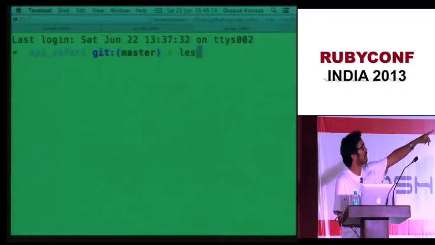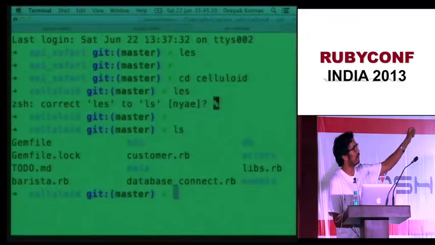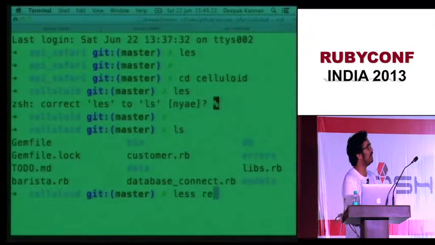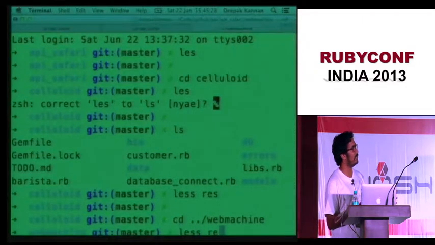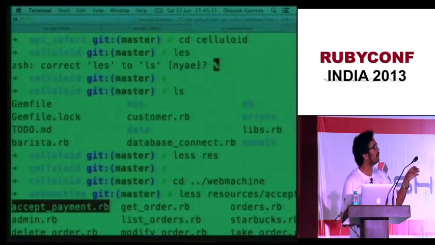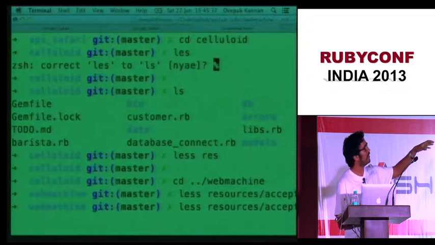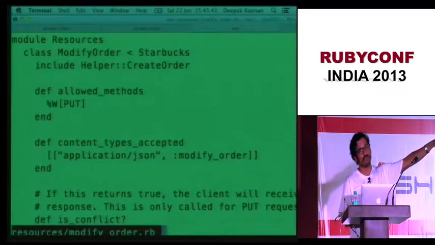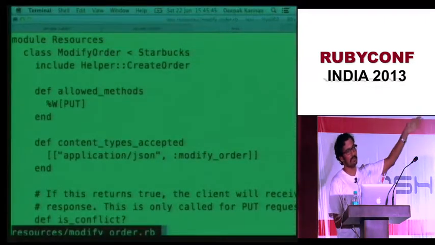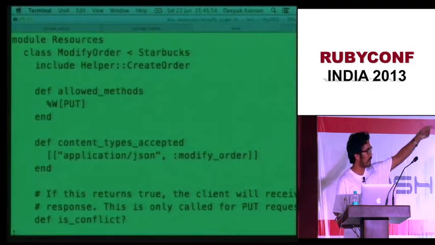Okay, so one second. If you notice, there are some methods like content types accepted. In a typical application you have a routes file, and after that there is no further communication. But in Webmachine, depending on the Accept header or the Content-Type header, a different method is called. So in this case, if the content type is application/json, then call this function called modify order. If the content type is some other version, you can call a different function. If it is text/html, you can call some other function. This is another callback.